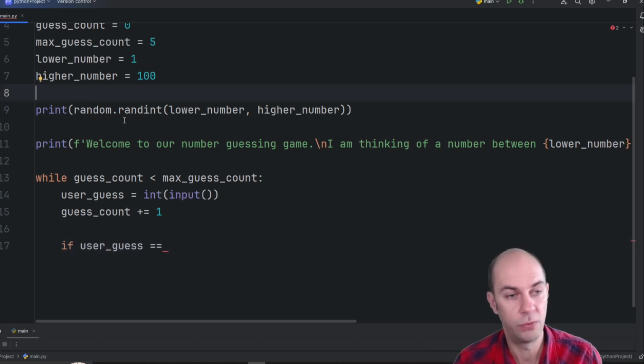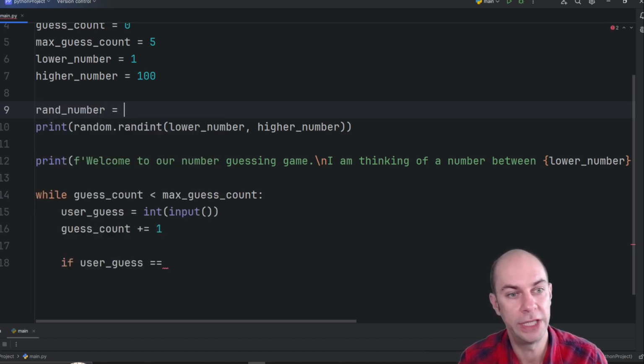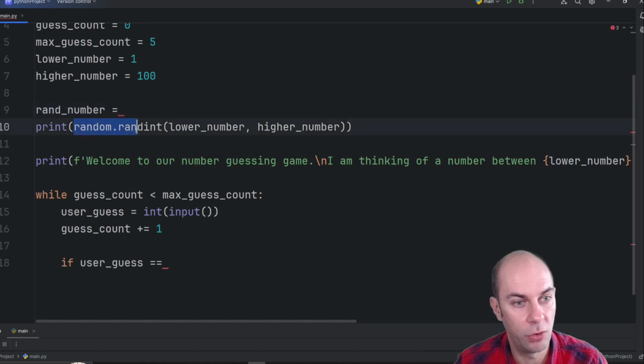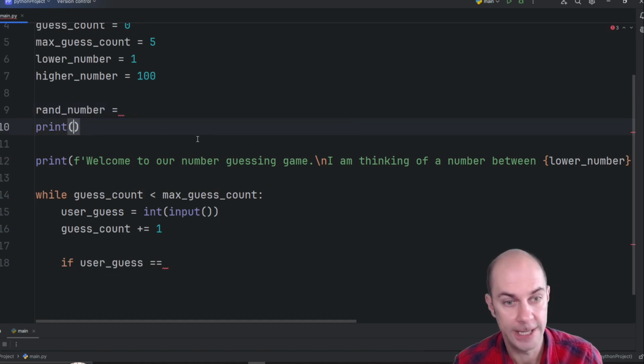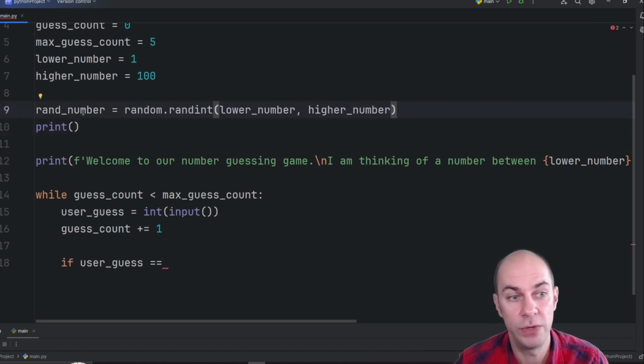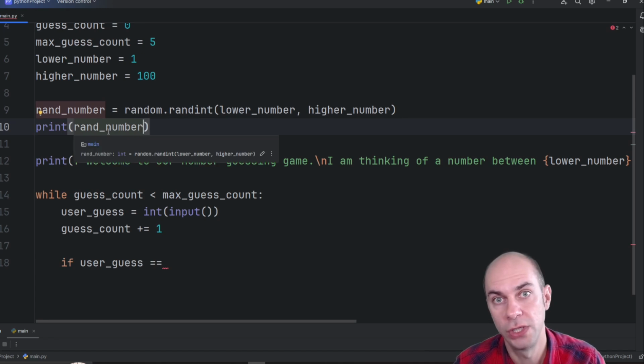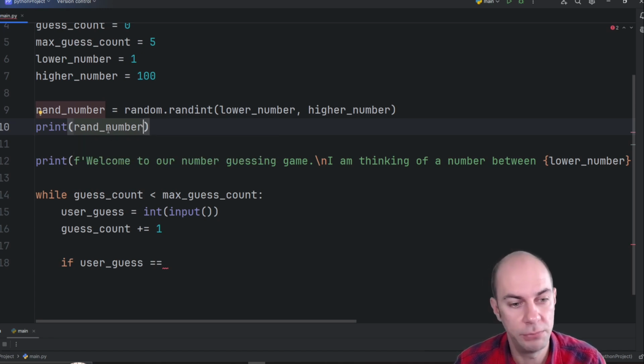So let's go here and say rand number equals, and we can take all that stuff within the print statement, put it here. So now we are defining the random number, and then we can keep printing the random number because, of course, we need to know what the computer is thinking.